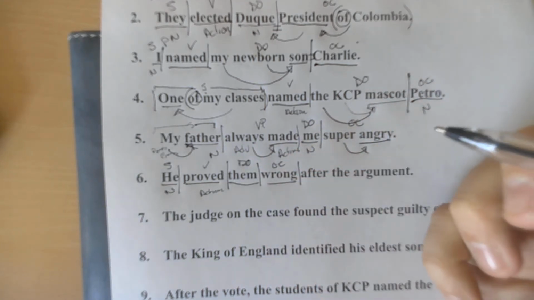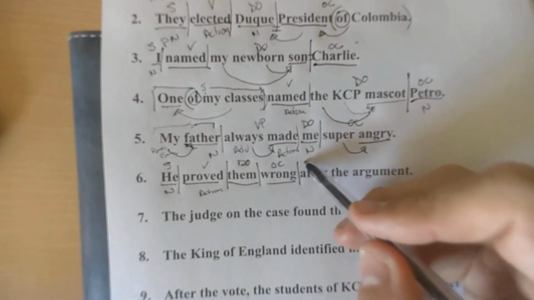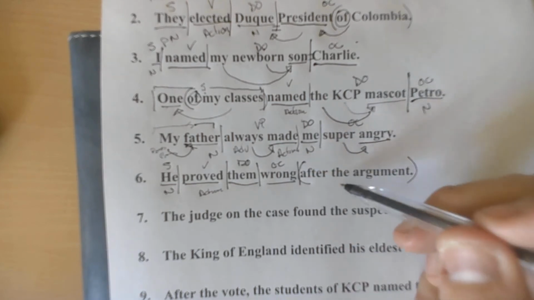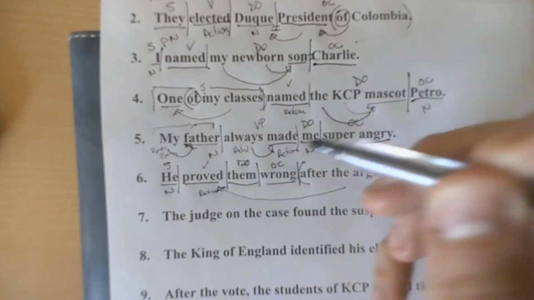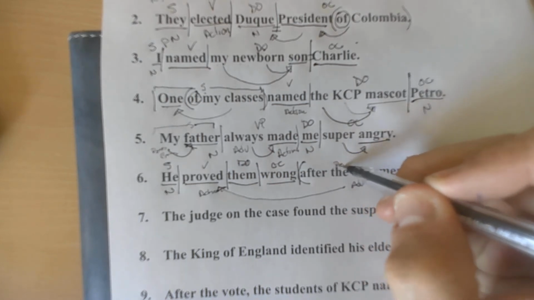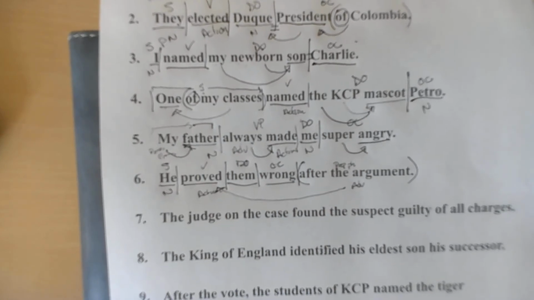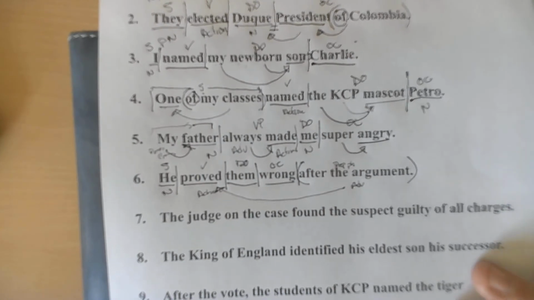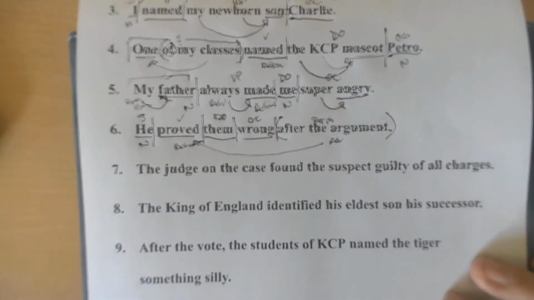That was a simple one. So what's all this extra stuff? Oh, it's one of those annoying phrases that tells you when he proved them, meaning that it works like an adverb, even though it's totally a prep phrase. Right? I feel like it's getting a little simple. So let's complicate it a little bit.